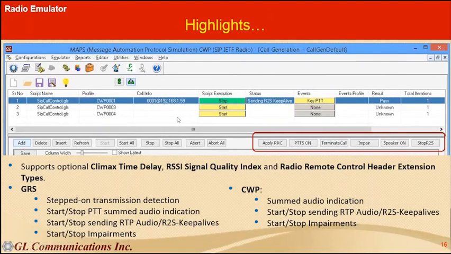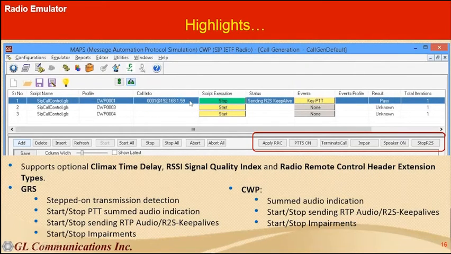Next, I'll move to the call generation window, wherein we have established a call here, and you can see a keep PTT button here. So if the user wants to talk to the GRS, he will just press the key PTT button here, and it can simulate all the additional RTP header extensions like climax time delay, RSSI signal quality index, and radio remote control header extensions.